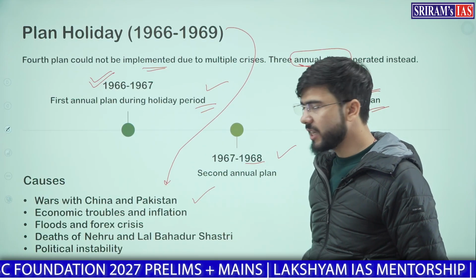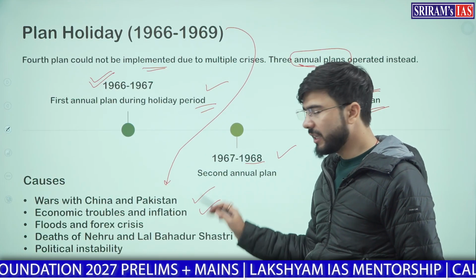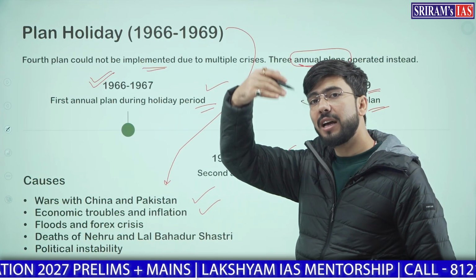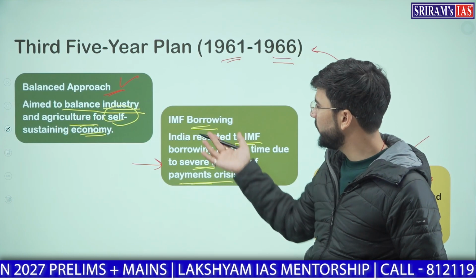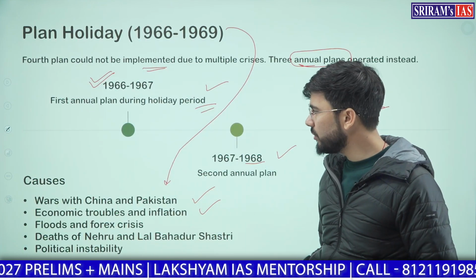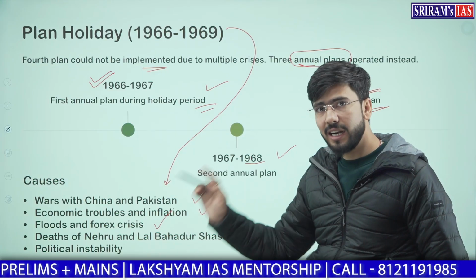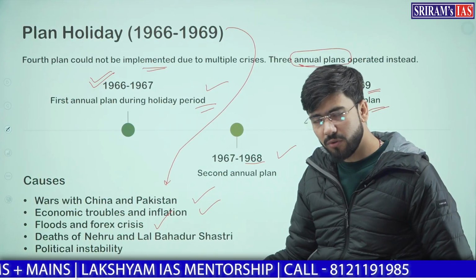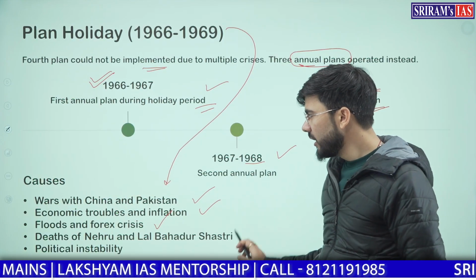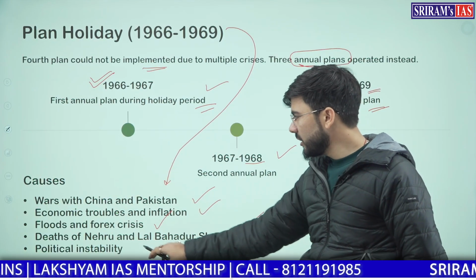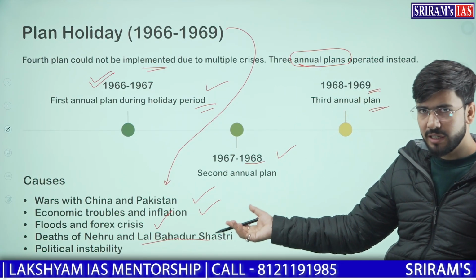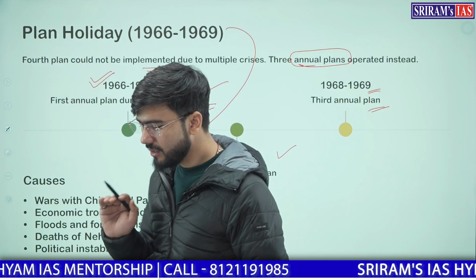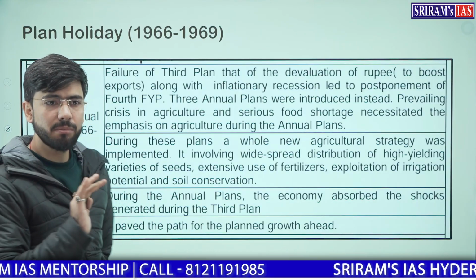First was the war with China and Pakistan. Second was economic troubles and inflation, which we had because we had to borrow in the second 5-year plan. In this third 5-year plan, we had to borrow from the IMF also. Then floods and the forex crisis, because forex was exhausted, or we had an acute shortage of forex in the second 5-year plan itself. And the deaths of Prime Minister Nehru and Lal Bahadur Shastri caused political instability at the national level. That is why we had plan holidays.